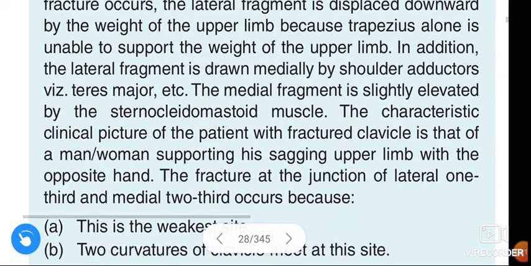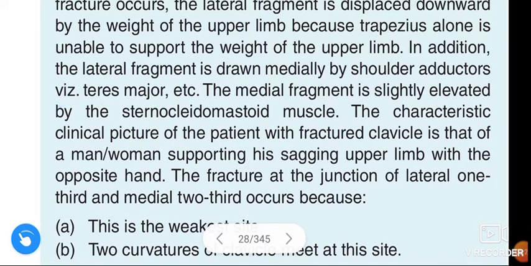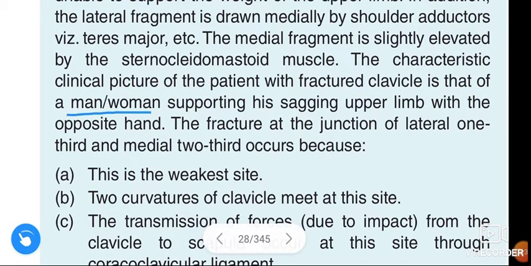In addition, the lateral fragment is drawn medially by shoulder adductors, mainly the teres major. The medial fragment is slightly elevated by the sternocleidomastoid muscle. The characteristic clinical picture of the patient with fractured clavicle is that of a man or woman supporting his sagging upper limb with the opposite hand.